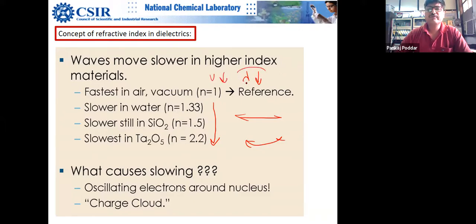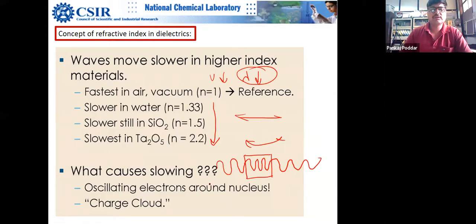So wavelength also goes down, and then when it exits, you can basically think of the wave like this. So this is some lambda. If it slows down, lambda gets reduced in a high index material. When it exits, it regains the lambda. This is basically your slab of material. So there the wave gets modified.